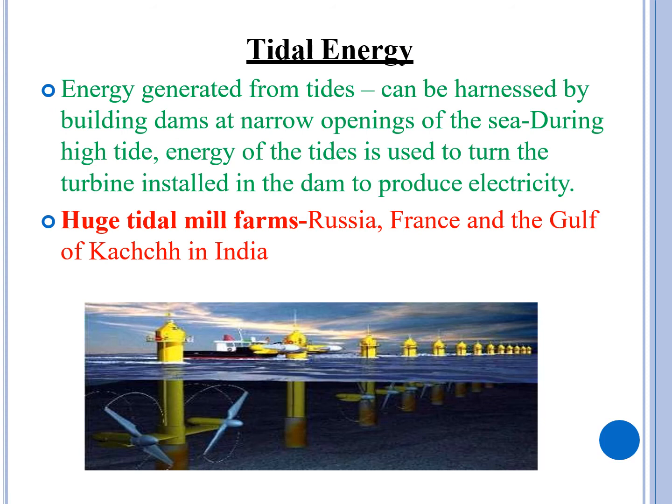Tidal energy is the energy which is generated from the tides, and it can be harnessed by building dams across narrow openings of the sea during high tide. The energy of these tides is used to turn a turbine installed in the dam to produce electricity. Huge tidal mill farms are found in Russia, France, and the Gulf of Kutch in India.